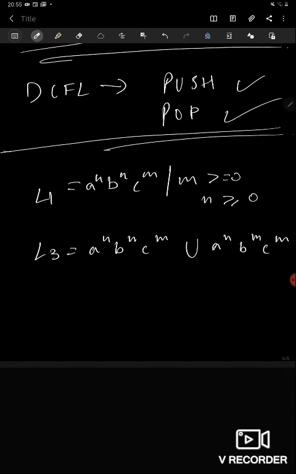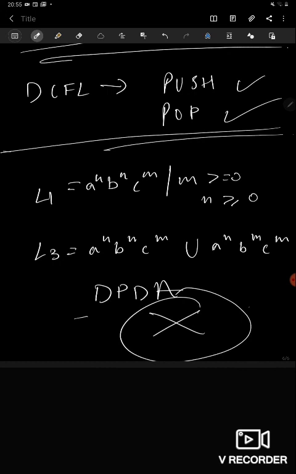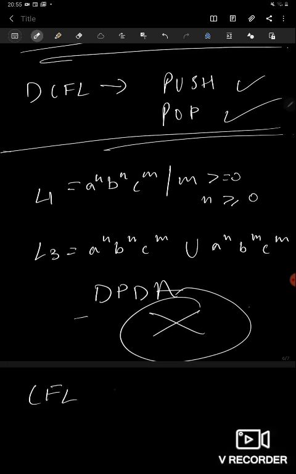This cannot be recognized by a DPDA, because either the number of A's and B's can be equal or the number of B's and C's can be equal. So it can only be implemented by an NPDA. Thus, CFL is not DCFL.